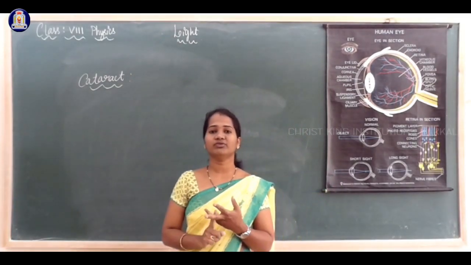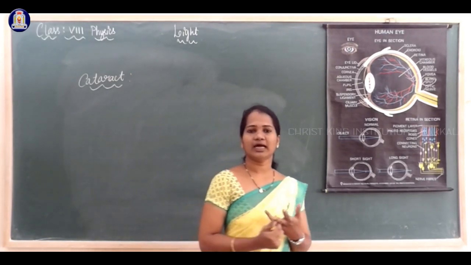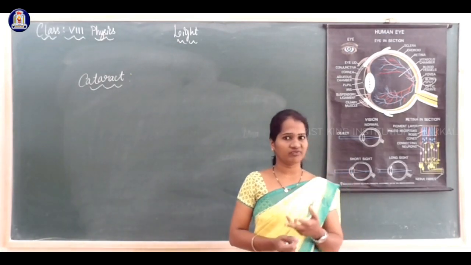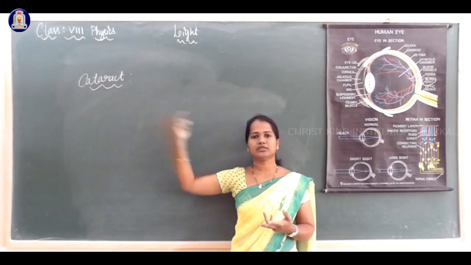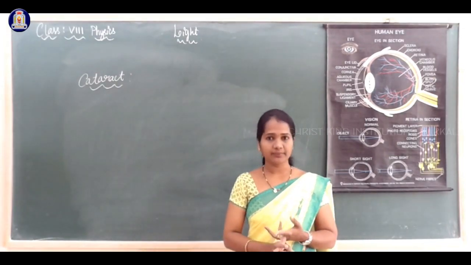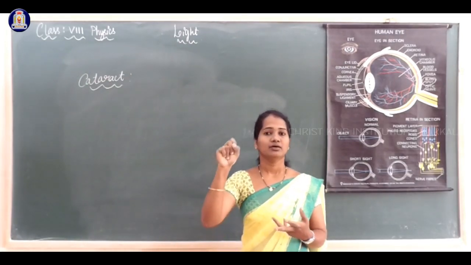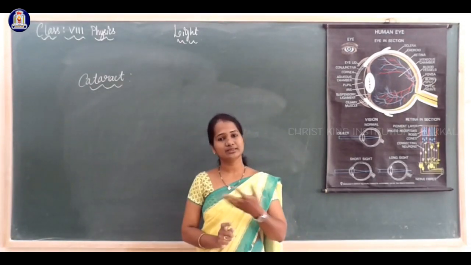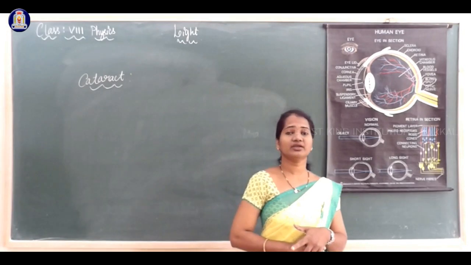It is a defect of the eye lens. The eye lens becomes cloudy, so objects cannot be focused. It can be corrected by cataract surgery, by replacing our eye lens with an artificial eye lens. So these are the defects of the eyes.